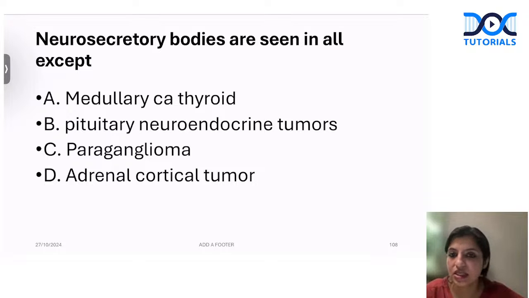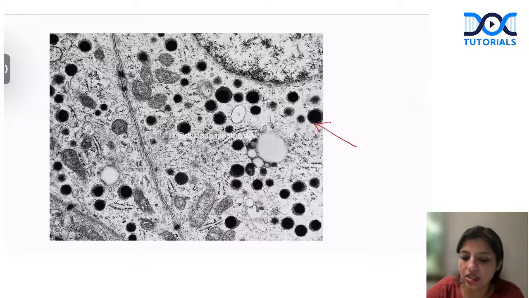Neurosecretory bodies are seen in all except. So remember, again, adrenal cortical is not a neuroendocrine tumor. So all the others are. They can change the question accordingly. So please remember, these are very characteristic dense core granules, which are a typical feature of neuroendocrine tumor.